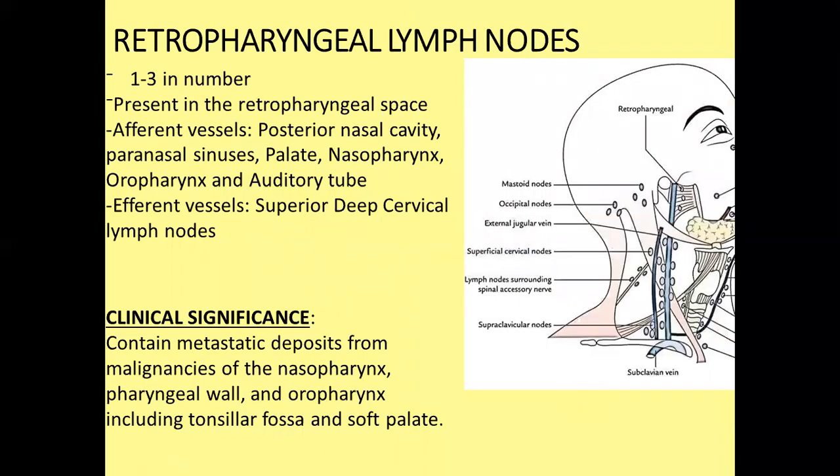Retropharyngeal lymph node. I have told you before that it is related to the retropharyngeal space, hence the name retropharyngeal lymph node. It receives lymphatic drainage from the posterior nasal cavity, paranasal sinus, palate, nasopharynx, oropharynx, and auditory tube, and that drains into the superior deep cervical lymph node, which is situated along the internal jugular vein superiorly. It contains metastatic deposits from malignancies of the nasopharynx, pharyngeal wall, oropharynx, tonsillar fossa, and soft palate.